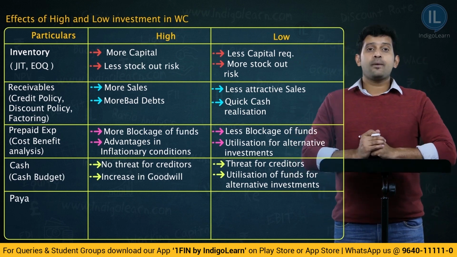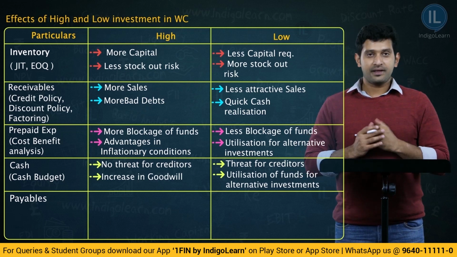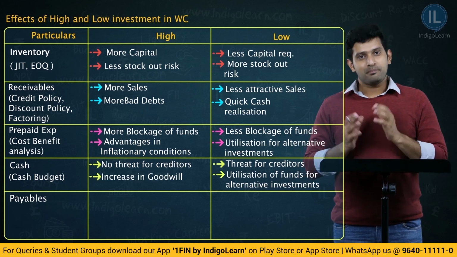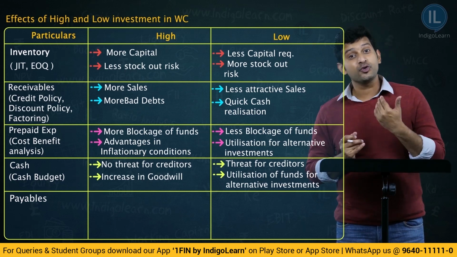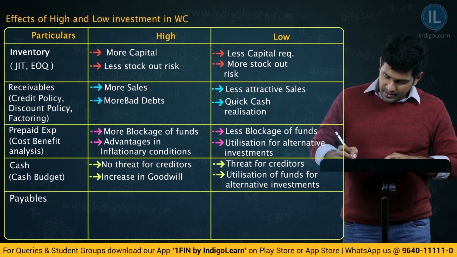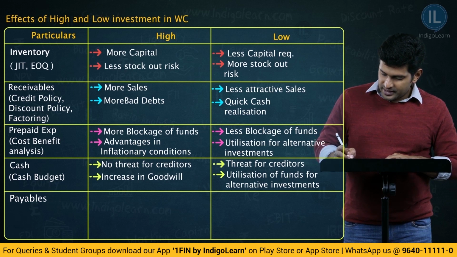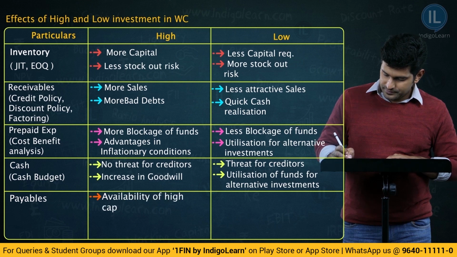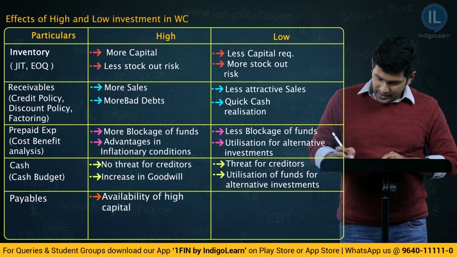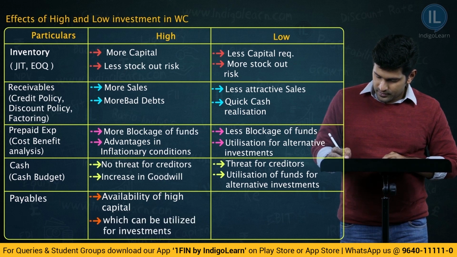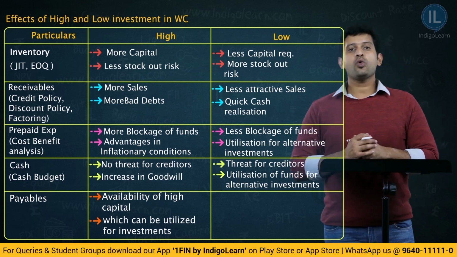Then payables. What happens if payables are high? That is, you are not paying. Payables are high means you are not paying it currently. That means you have high amount of capital with you which can be utilized appropriately. Therefore, availability of high capital, which can be utilized for investments.